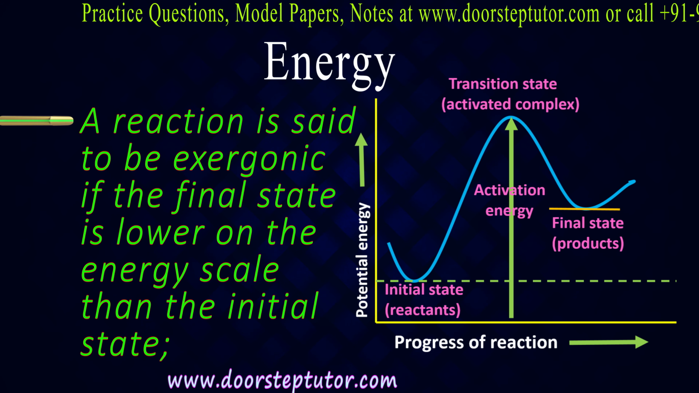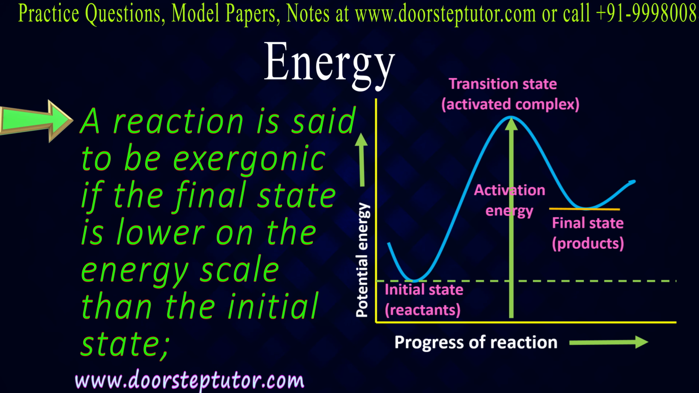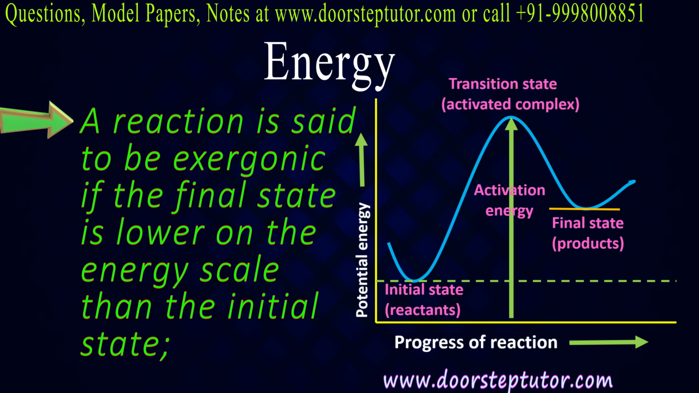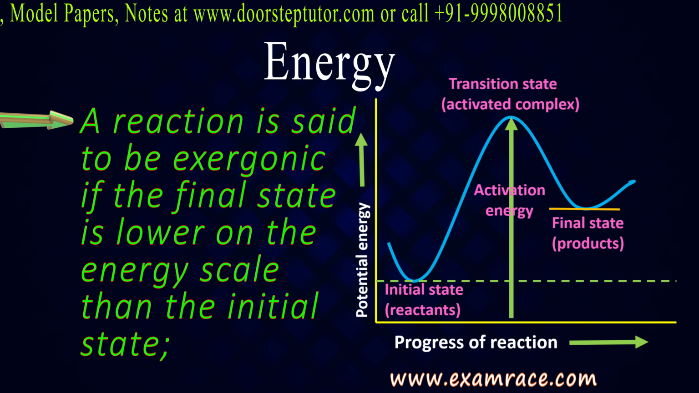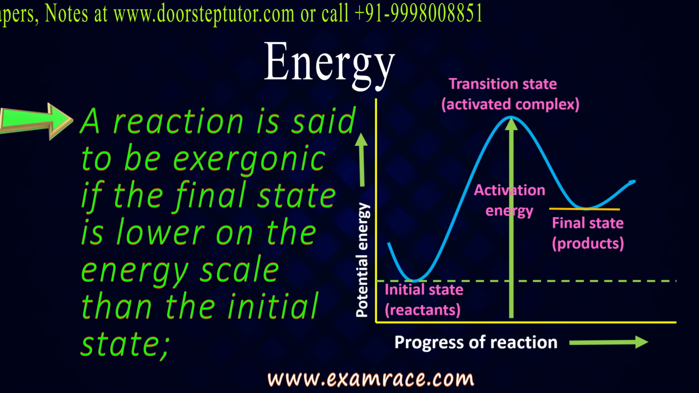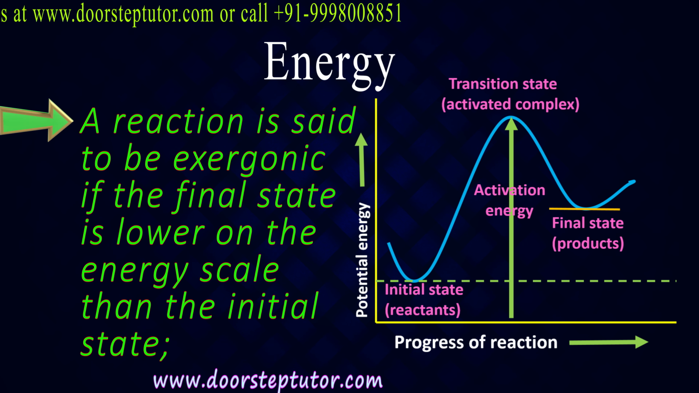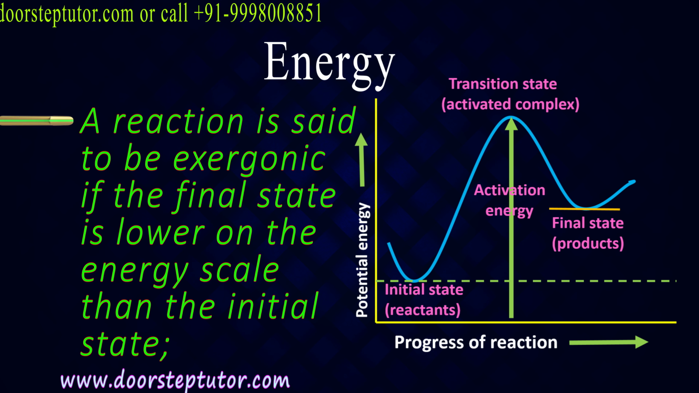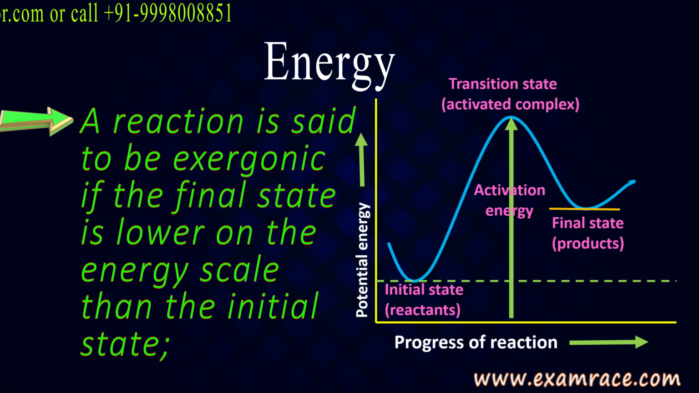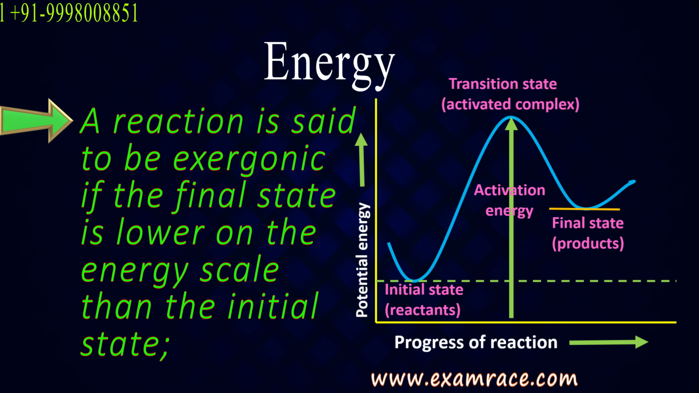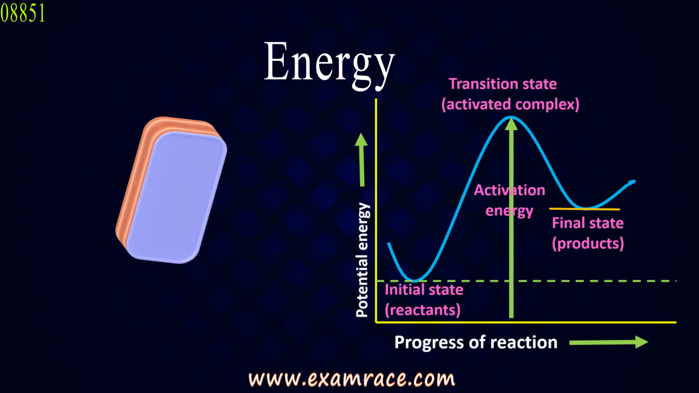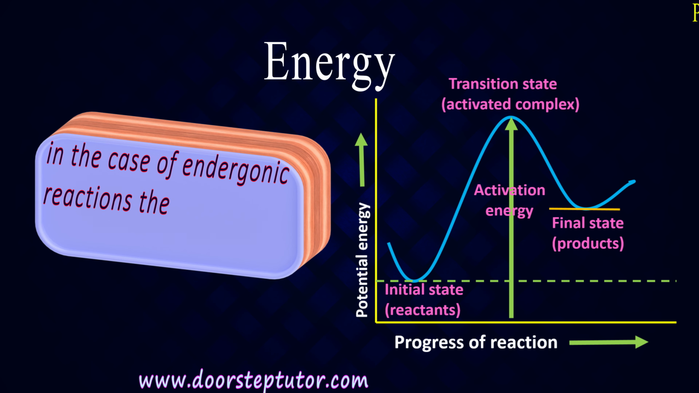So a reaction is said to be exergonic if the final state is lower. Final state means the state of the product is lower on the energy scale than the initial state. Initial state means the reactant when it was going to react. And endergonic is the reverse of this.